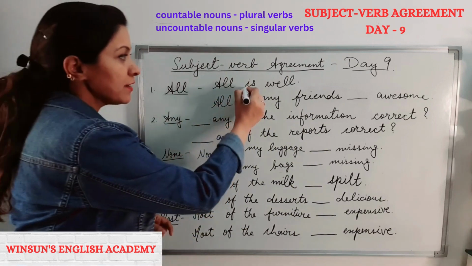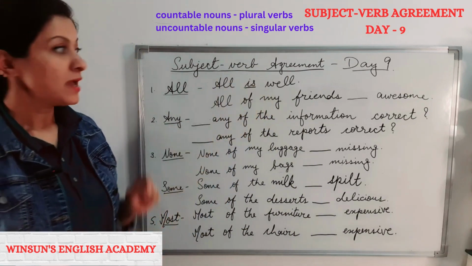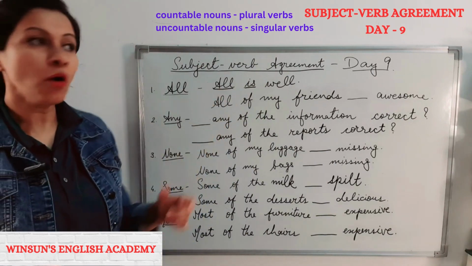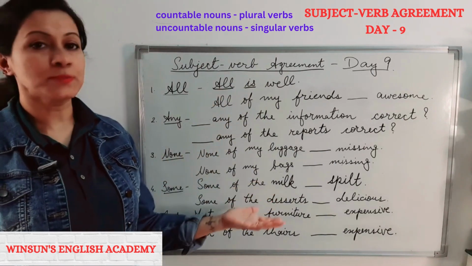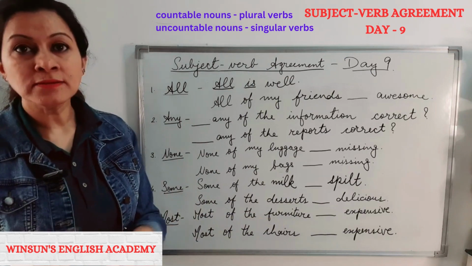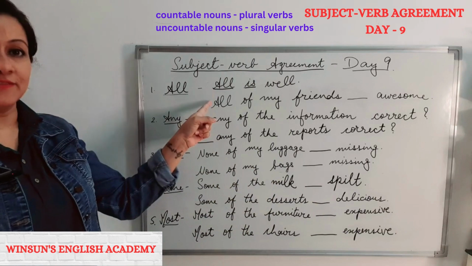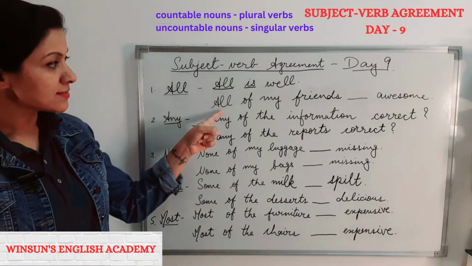Why do you think I have used "is"? That's because when I say all, it's not definite. All is well. What's well? I can mean my health, my career, my videos, whatever. So it's indefinite. Let's look at the second one.